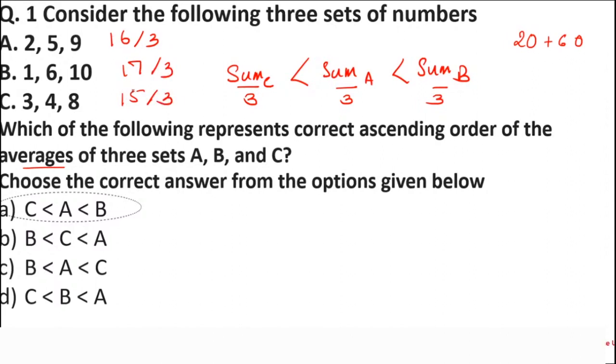15 is the least, so its average will be the least. Then you look at A, its average will be next, and then the average of set B. So this is a very simple question. Okay, students, 15, 16 and 17.